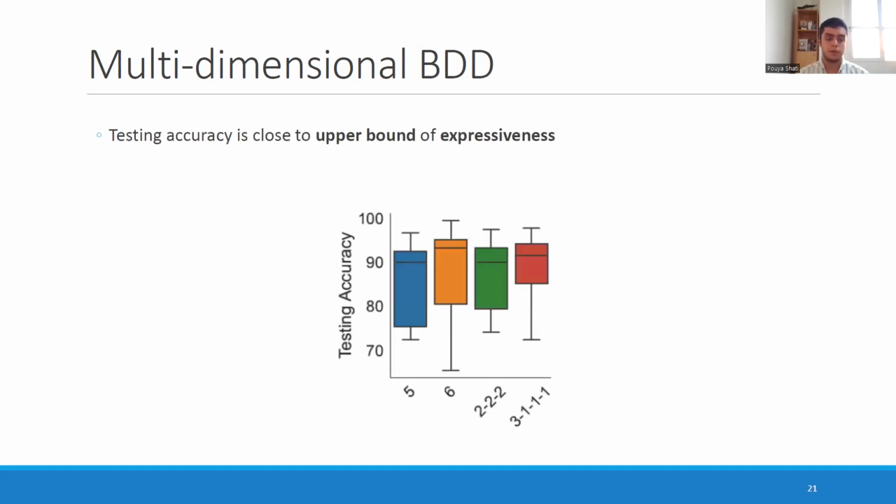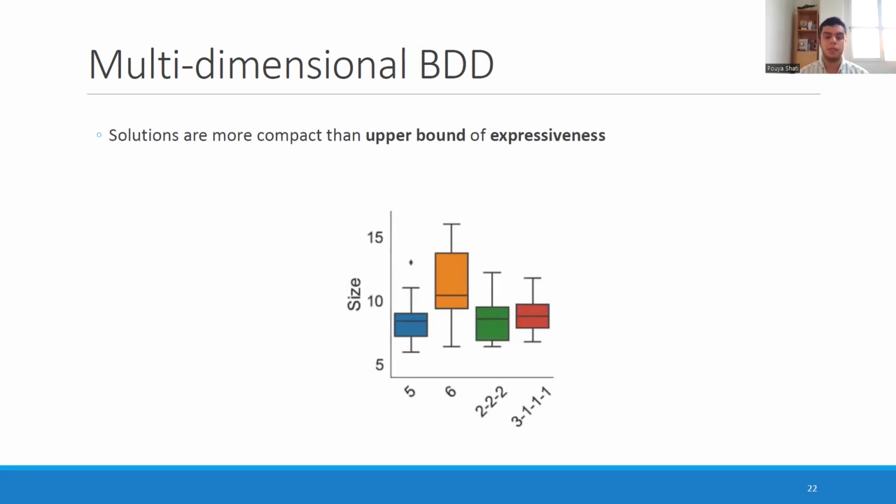In the results for testing accuracy, we see that our two sequences of dimensions, which are 2, 2, 2, and 3, 1, 1, 1, are both, in terms of testing accuracy, very close to the upper bound of expressiveness that they have. So the upper bounds for these two are the sum of their dimensions, right? So for both of them, the upper bound is 6. And the lower bound for this one is 3, and for this one is 4. But we see that for testing accuracy, the accuracies that they get are very close to the upper bound.